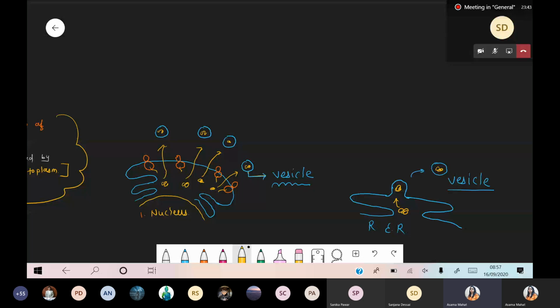Can you tell me why such type of protection is required? Can anyone guess? Definitely the protein forms inside the rough endoplasmic reticulum. Okay, up to here it is fine. But why is a specific type of vesicle required? A vesicle acts only as a carrier. It just carries protein from one place to another place. It carries lipid from one place to another place. Can you imagine why such a vesicle is required? And that vesicle is completely made up of plasma membrane. That vesicle layer is plasma membrane.